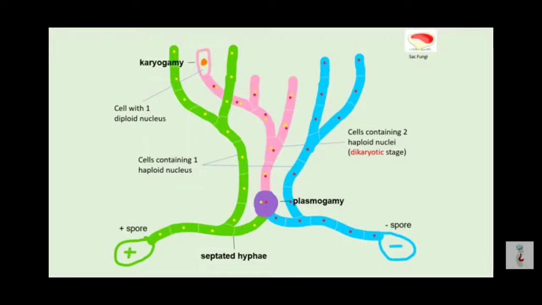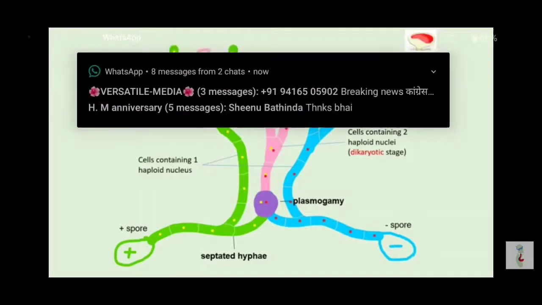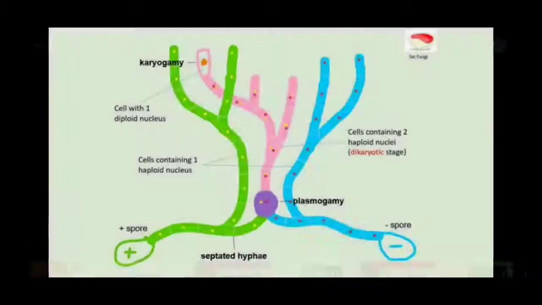As all the hyphae continue to grow and some will branch, the pink dikaryotic cells will form a special hyphae at their very tips, in which the 2 nuclei will fuse together to form a single diploid nucleus. This process is now called karyogamy. Soon after, the diploid cell will undergo meiosis and form 8 single haploid nucleated sexual spores called ascospores within an ascus.